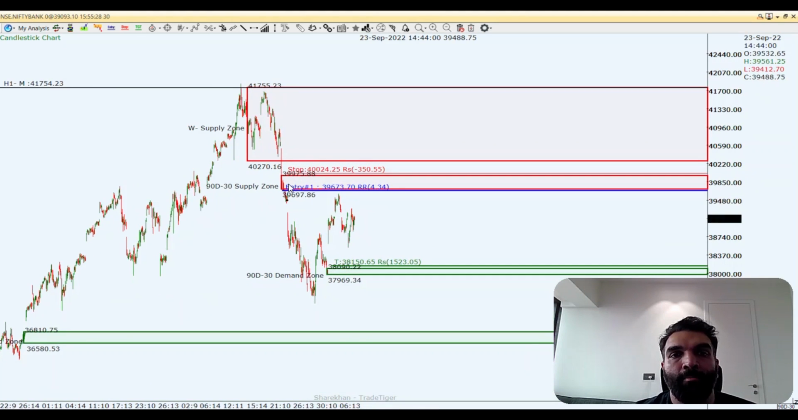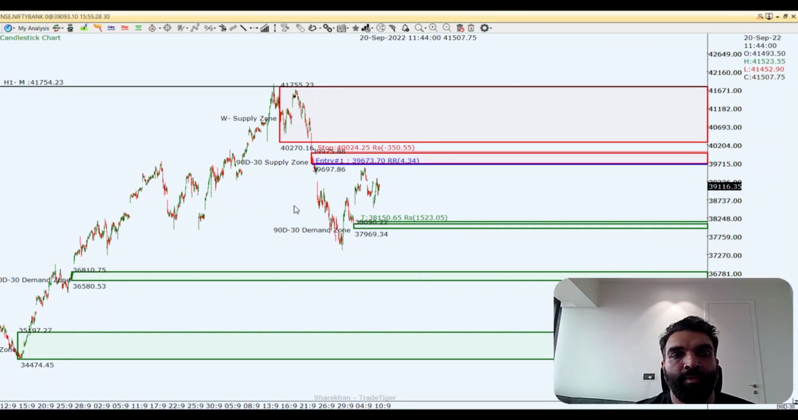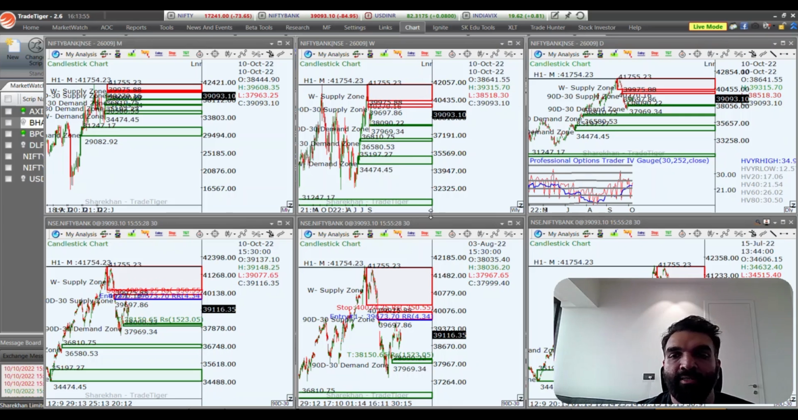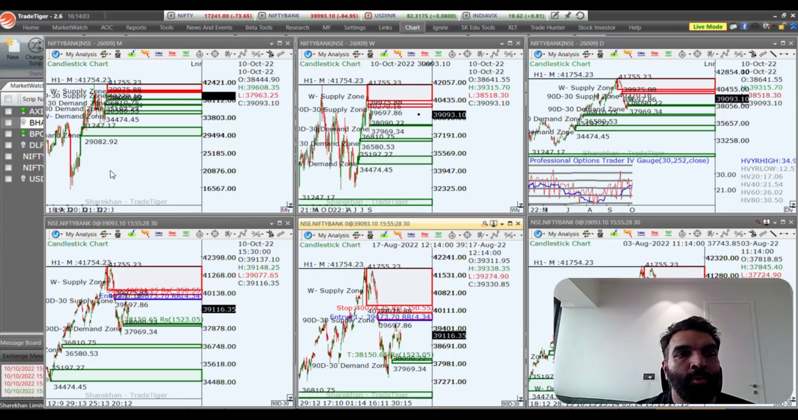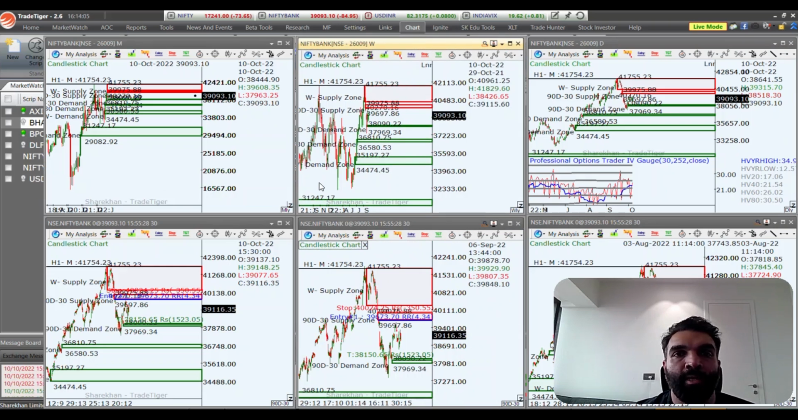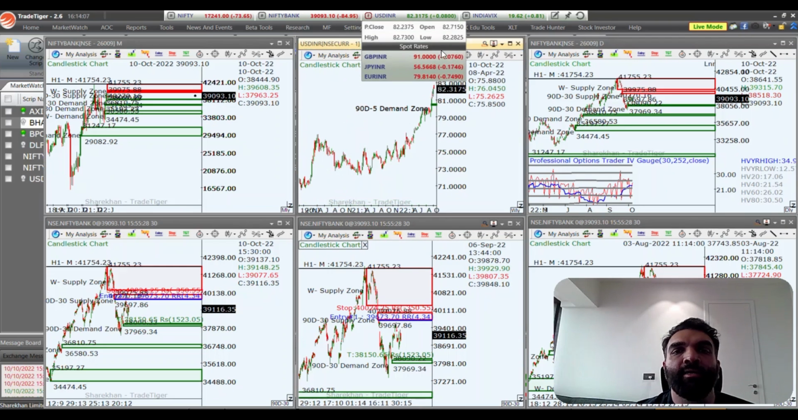So bias will be a little bit to the short side, and we will see once the prices react to these levels what happens. All right, let's move on to the next chart, which is the USDINR.